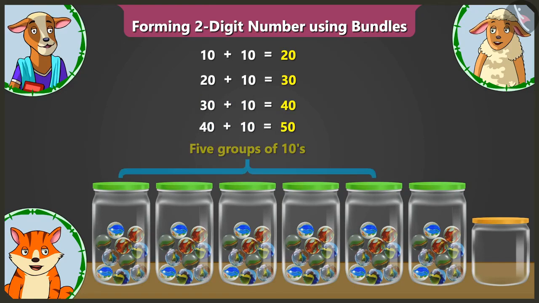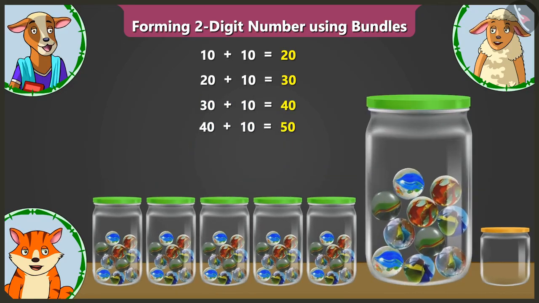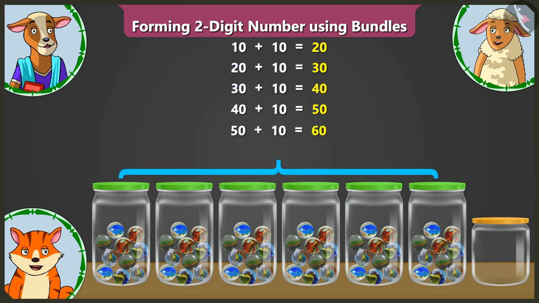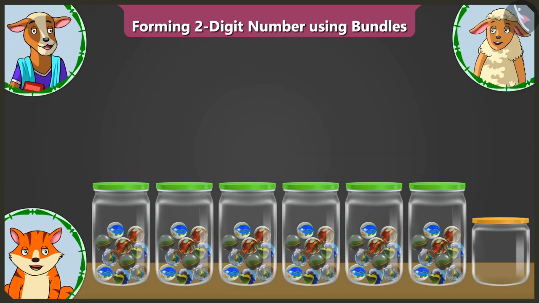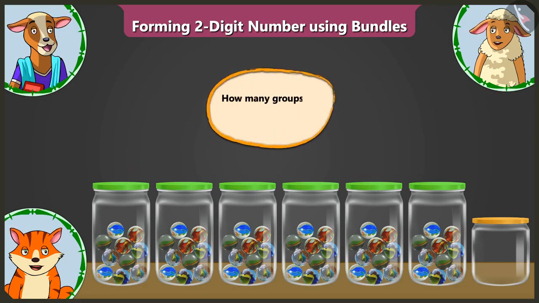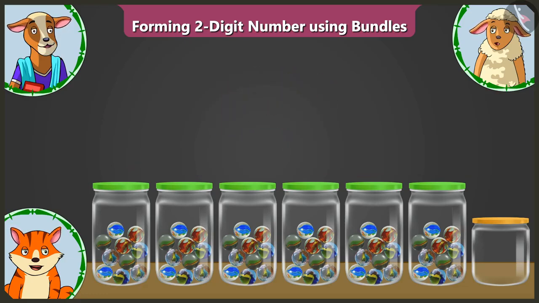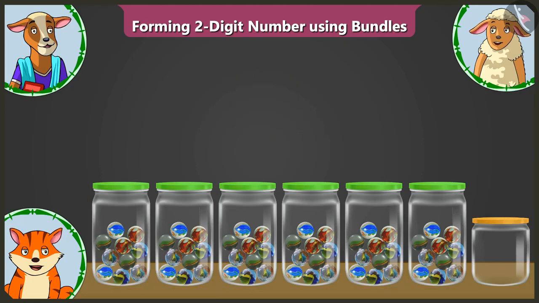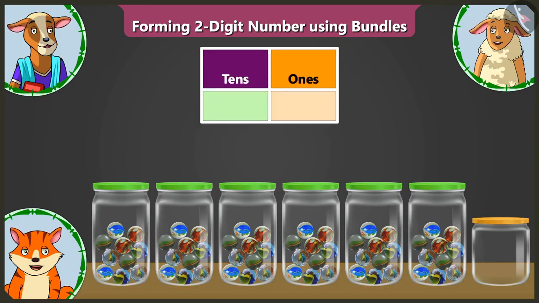Five groups of tens. Look, the sixth jar also has 10 marbles. This makes it 10 and 10, 20, 20 and 10, 30, 30 and 10, 40, 40 and 10, 50, 50 and 10, 60. So, these are 6 groups of tens. Now, you tell me, Lily, how many groups of tens do we have? We have 6 groups of 10 marbles each. That's right. This is why we will write 6 in the tens box here.